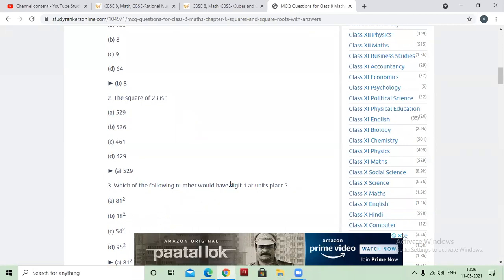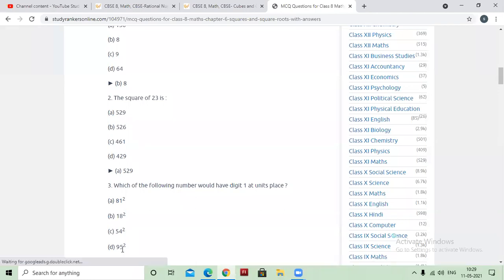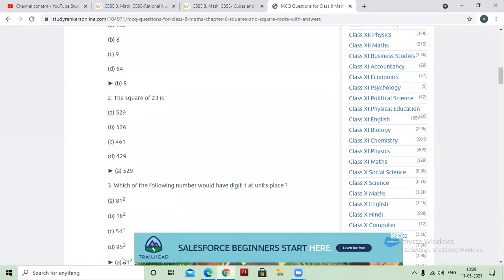Which of the following would have 1 at its unit place? 81 square, 18 square, 54 square, 95 square. Actually, 81 is having 1 at its last place, so its square will have 1. The number which is ending with 8, its square will contain 8 8 the 64. It will end with 4. 54 square, 4 4 the 16. Its square will end with 6. 5 is there, so its square will end with 5.